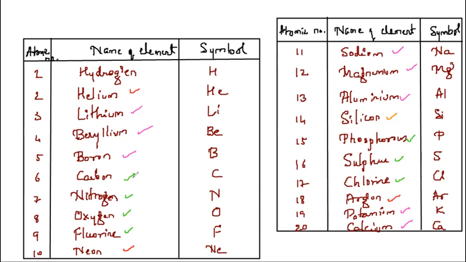So these are all the elements. They are made up of only one kind of atoms. If you have lithium, it will be made up of lithium atoms only. If you have carbon, it will be made up of carbon atoms only. If you have iron, it will be made up of iron atoms only. Iron's atomic number is 26. Is that clear? So this is elements.